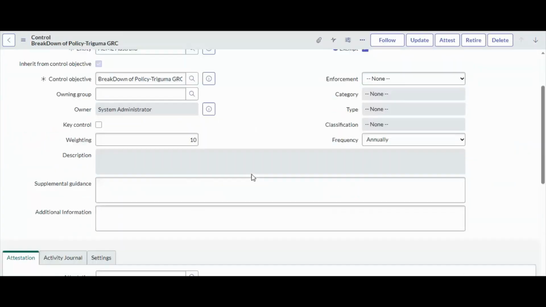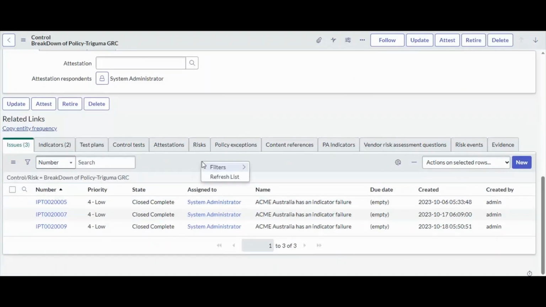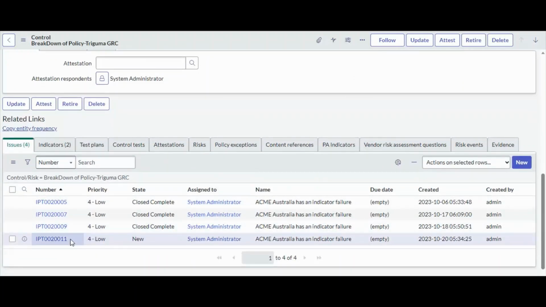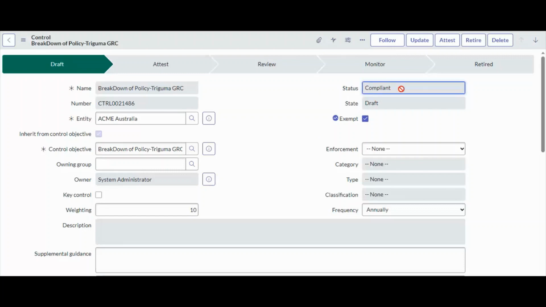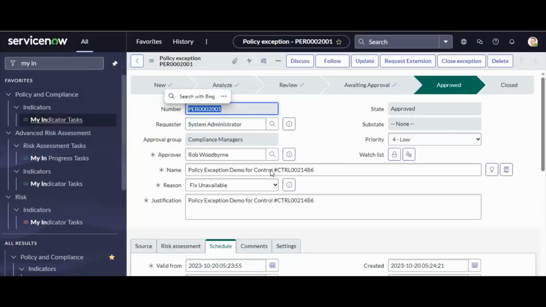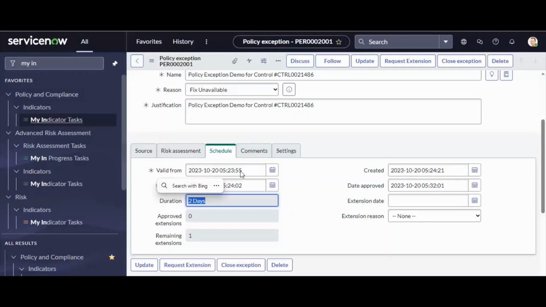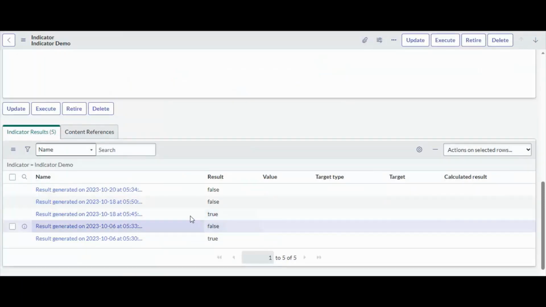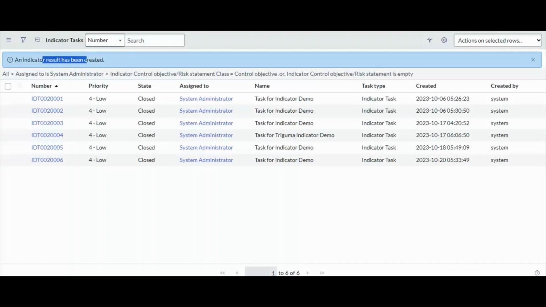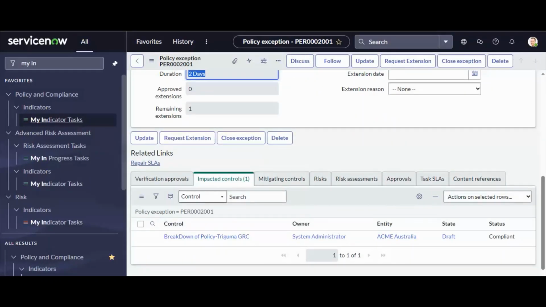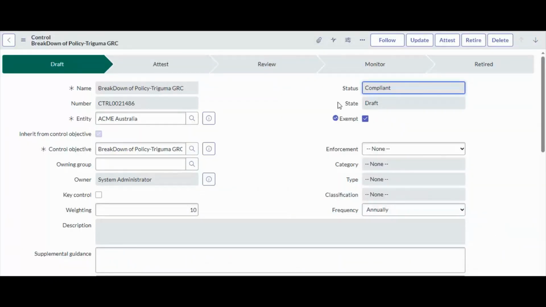Now if I refresh this, you can see one issue already exists. This new issue is created, but you can see the control state is still in compliant state because the exempt is enabled. This policy exception is working for the next 2 days. After 2 days, if the issues exist, it is automatically set to the non-compliant state. So this is how it works on the control.